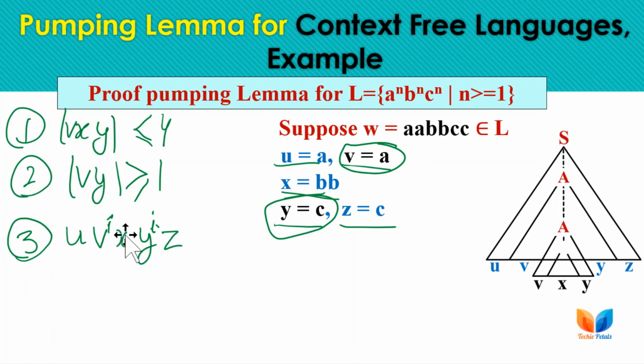If the condition is satisfied, then we can say that this is a context free language. Otherwise we can conclude that this language is not context free.